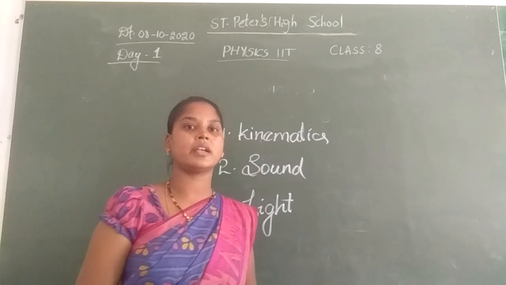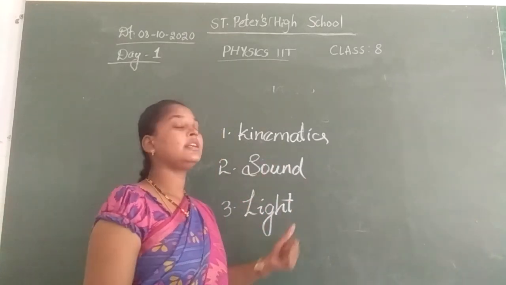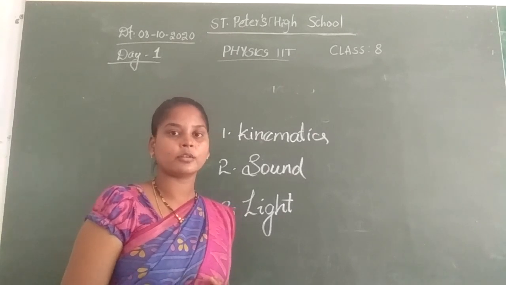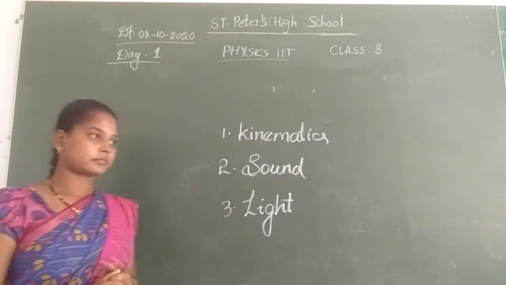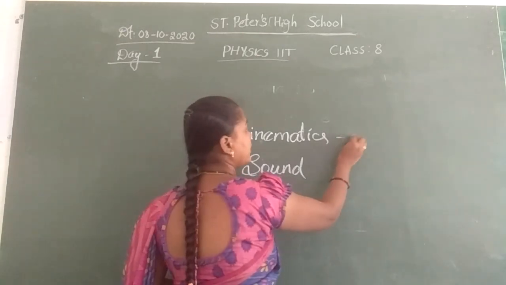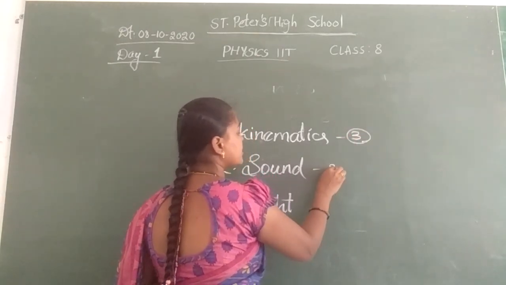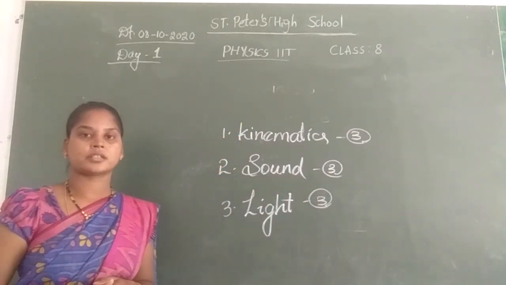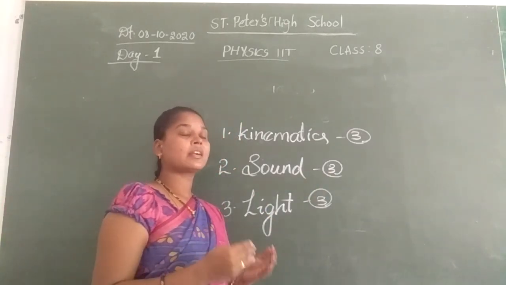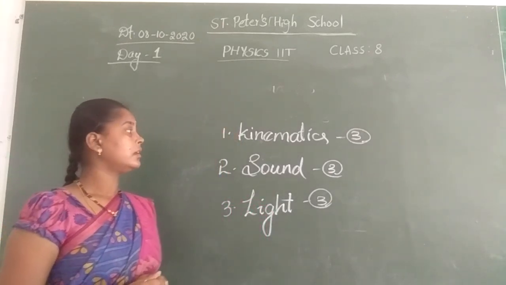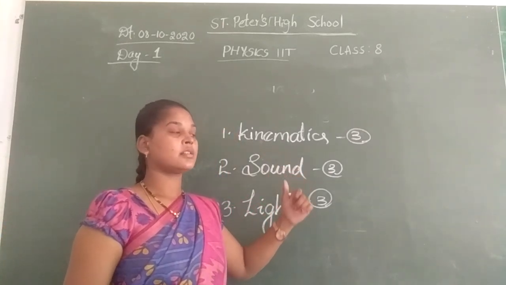Already in the 7th class IIT you have finished all the 3 topics: kinematics, sound as well as light. Yes or not? So if we consider 9 days for these 3 lessons, we have to take each lesson for 3 days. 9 days will be finished. If possible, we will also complete the worksheet in these 3 days.